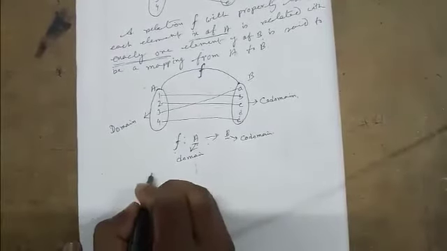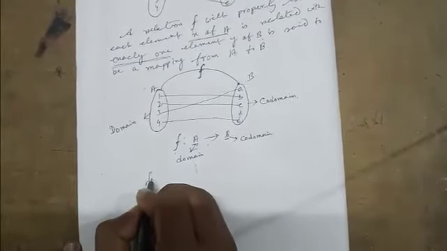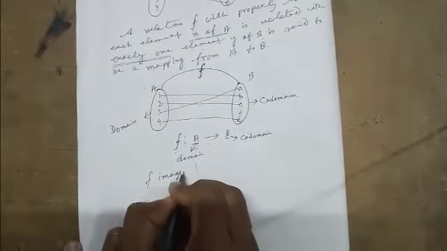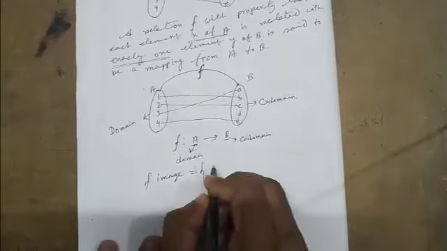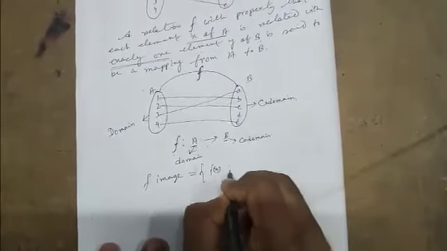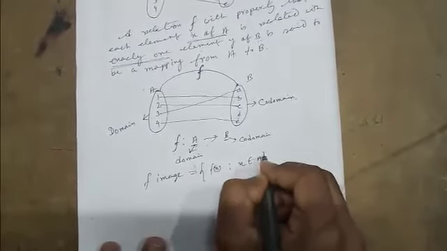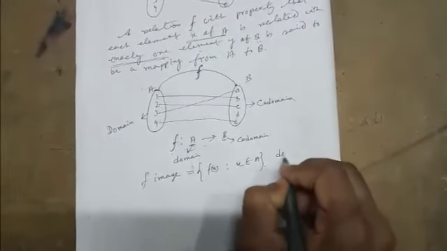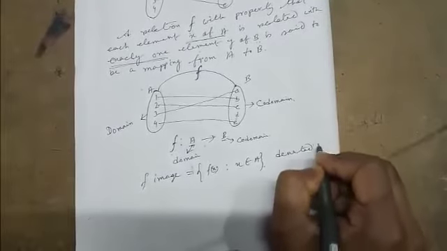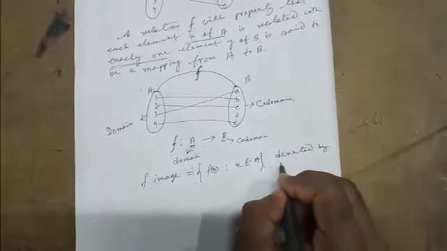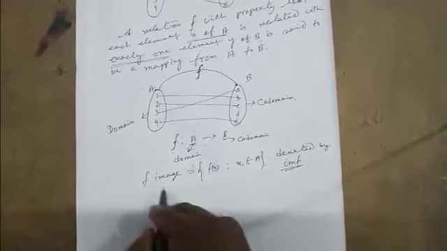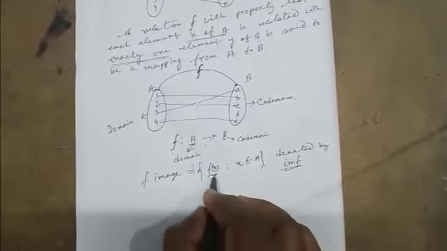That means f image equals f(x) such that x belongs to A. This is called the f image, and it is denoted by Im f. F image means f(x). What is f(x)?